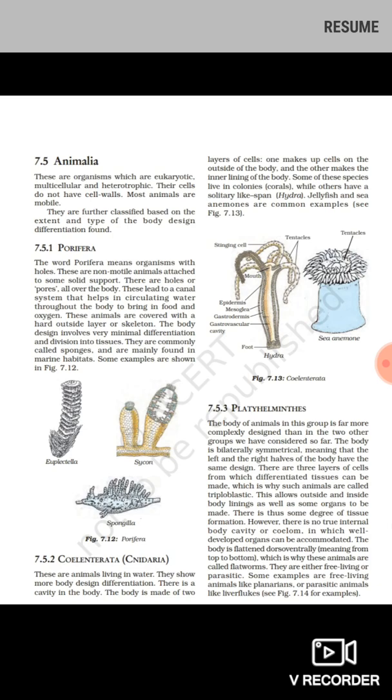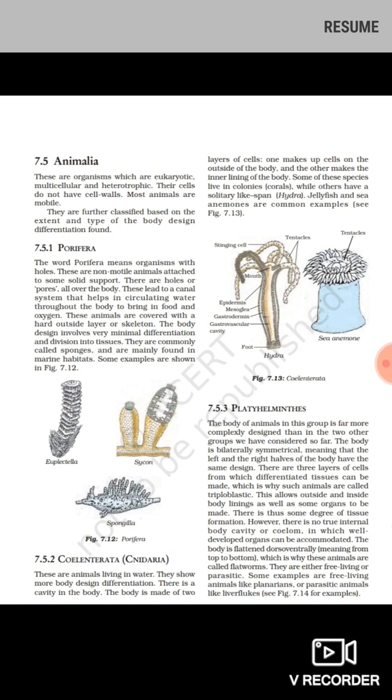Coelenterata, these are animals that live in water. They show more body differentiation as compared to Porifera. There is a cavity in their body and the body is made up of two layers, that is they are diploblastic. Some of these species live in colonies while others are solitary, meaning they live alone, like hydra, jellyfish and sea anemone, which are common examples. You can see the diagram given here.